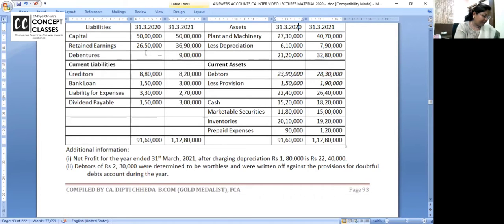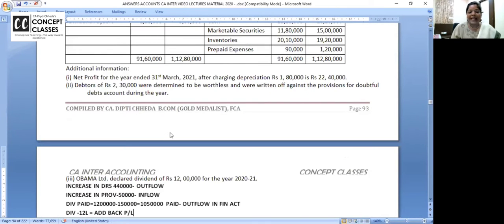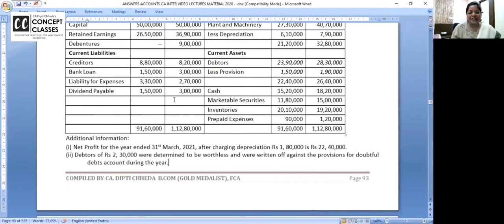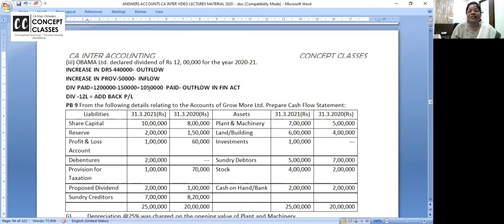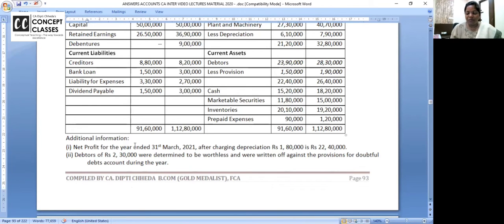3690 minus 2650. Have you started with 10,40,000 as the retained earning? Yes, right? And then in that add depreciation 180. Depreciation is 180. And listen, dividend paid is 12 lakhs. But out of that 150 liability, dividend payable increased. Look at the screen. Dividend payable has increased. So out of 12 lakh, 150 was not paid, so how much was paid? 10,50,000.